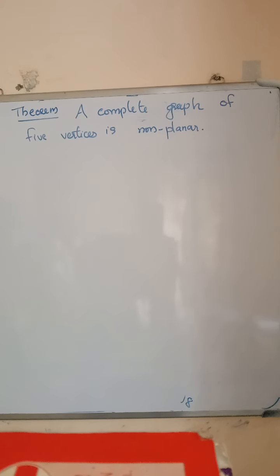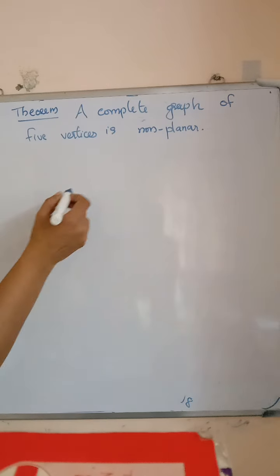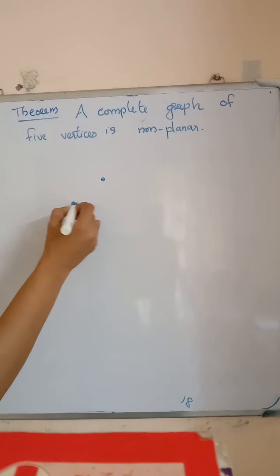Next theorem. A complete graph of 5 vertices is non-planar. We know that a graph is complete means every pair of vertices are adjacent. Consider the complete graph K5.